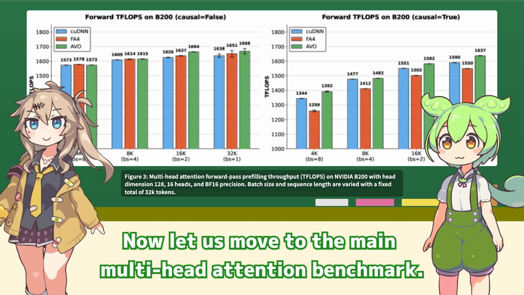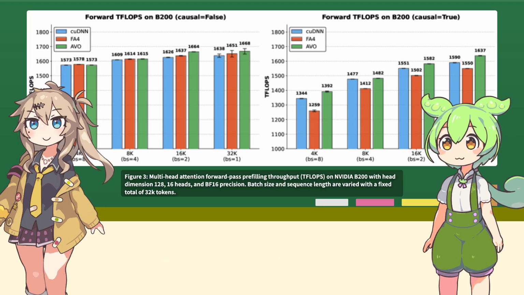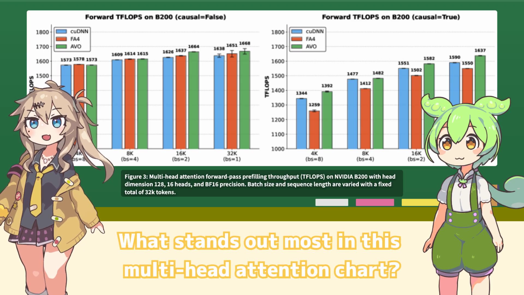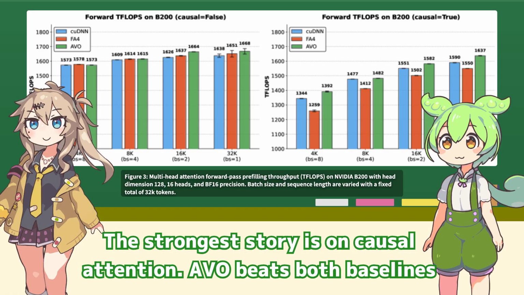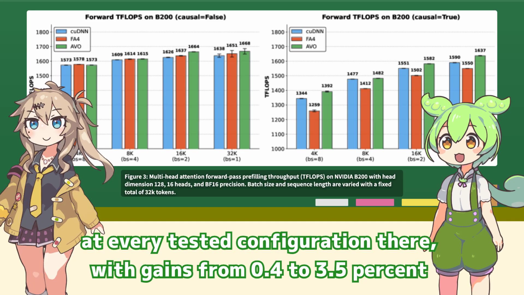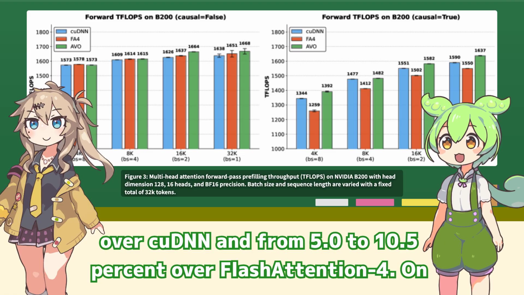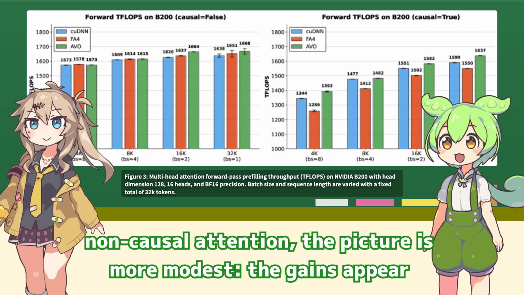Now let us move to the main multi-head attention benchmark. What stands out most in this multi-head attention chart? The strongest story is on causal attention. AVO beats both baselines at every tested configuration, with gains from 0.4 to 3.5% over cuDNN and from 5.0 to 10.5% over FlashAttention.